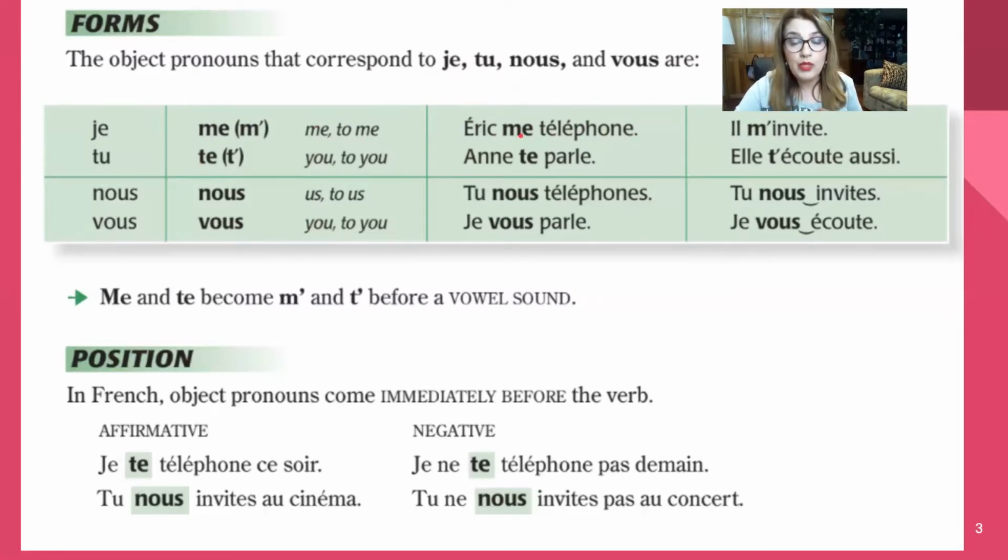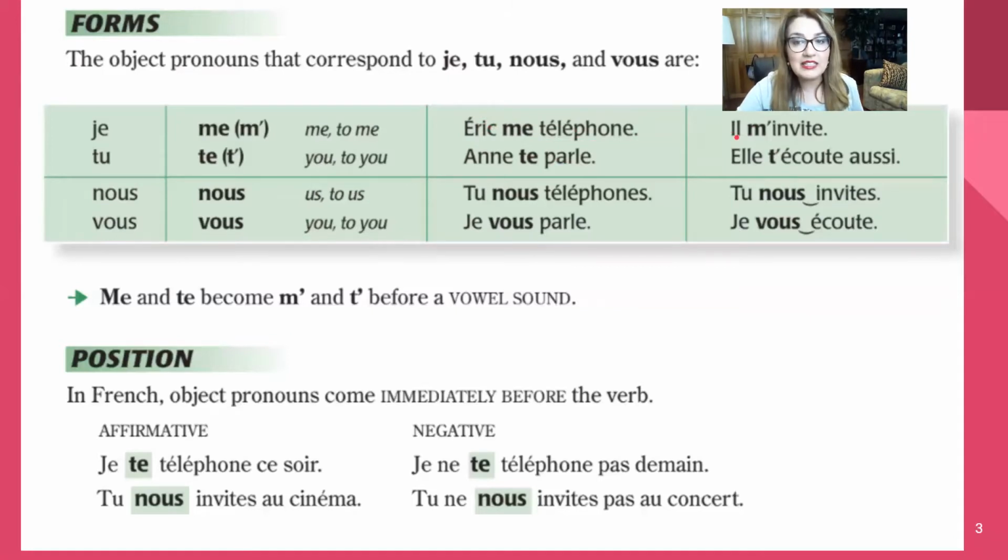Me is the object and it's placed before the verb in French. In English, you would say, he invites me. In French, you say, il or bien Eric me téléphone. It calls me, not invites me. So we can replace Eric, the subject, with the subject pronoun il, right?